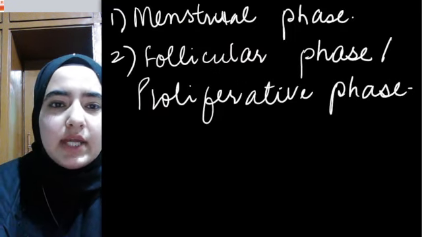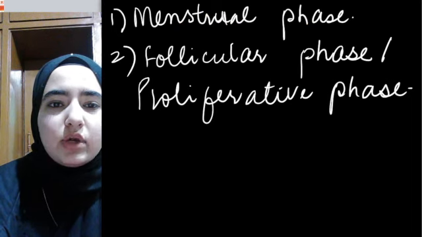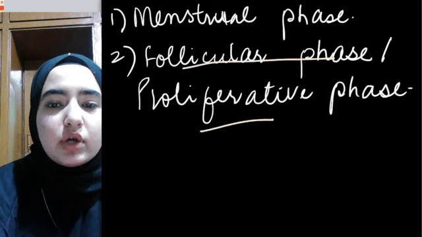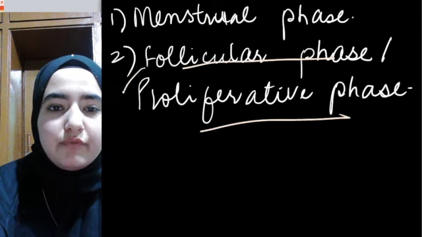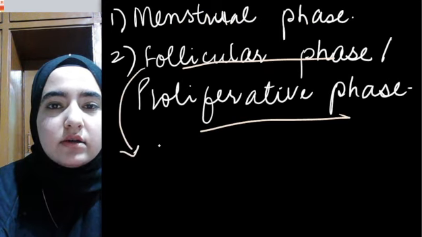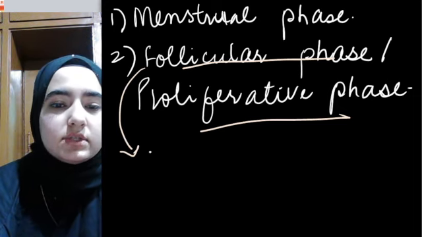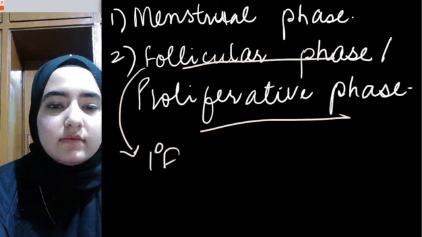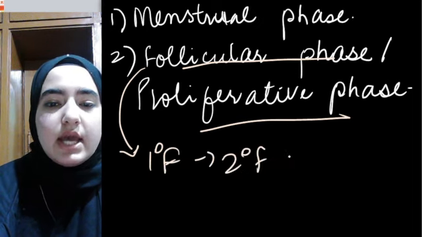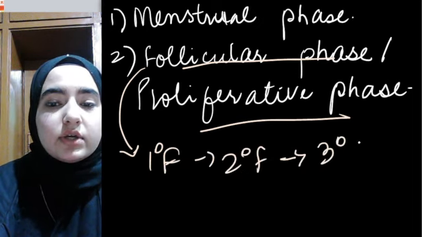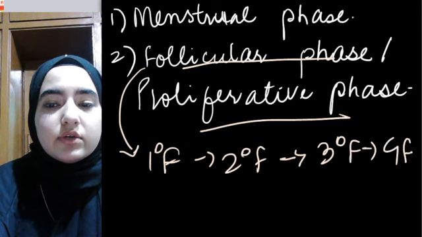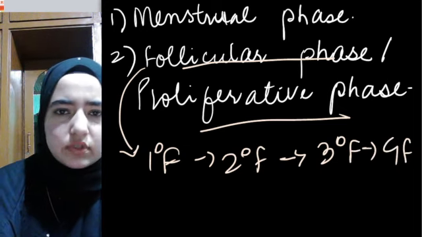What happens during this? Why is it known as follicular phase? Why is it known as proliferative phase? Let's see. Follicular phase simply means follicles are formed. For example, primary follicle will get converted into secondary follicle. Secondary follicle will get converted into tertiary follicle, which will further get converted into Graafian follicle, and so forth.